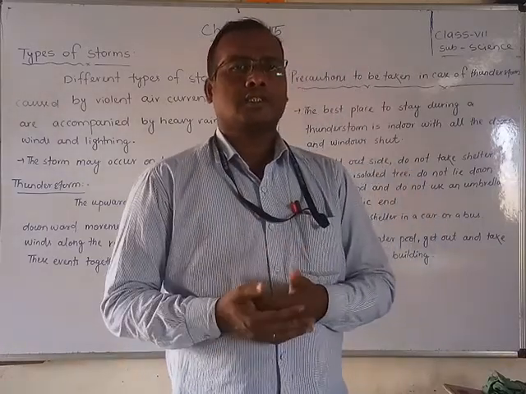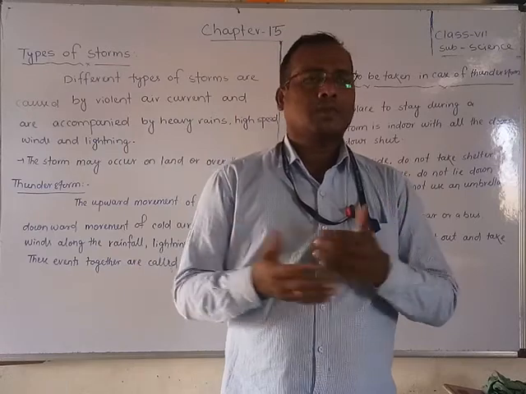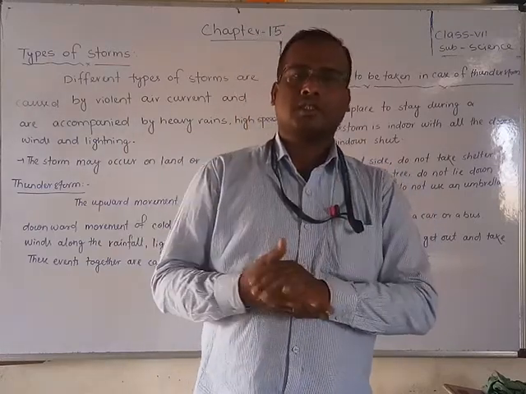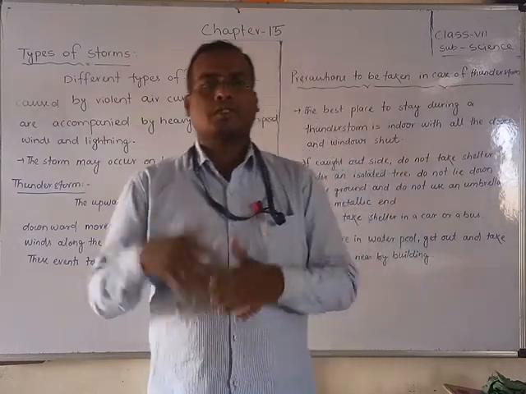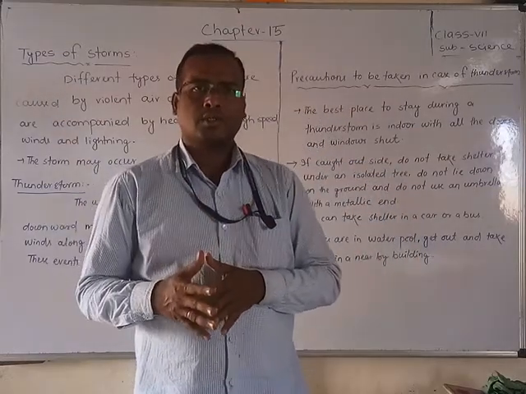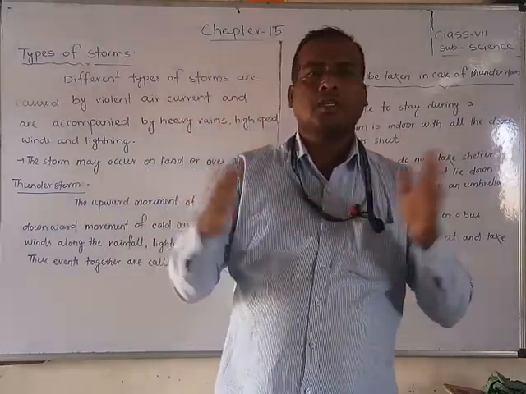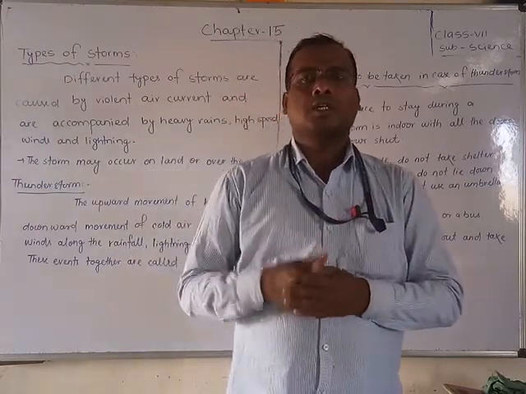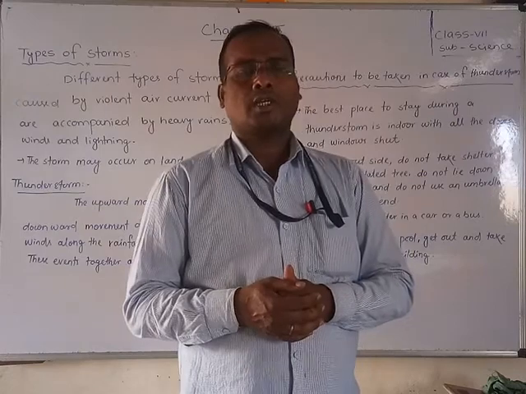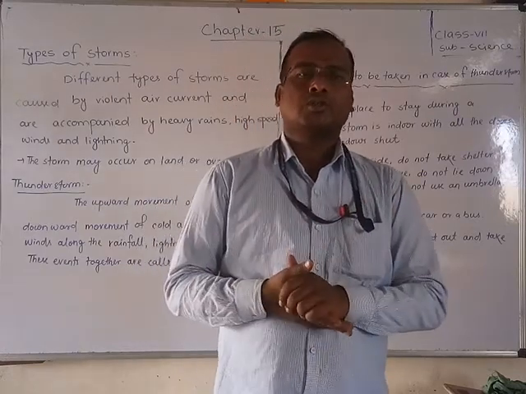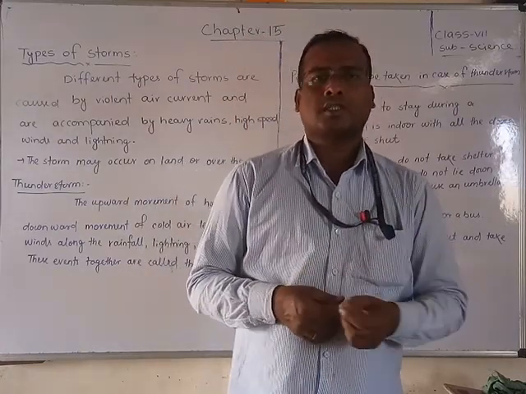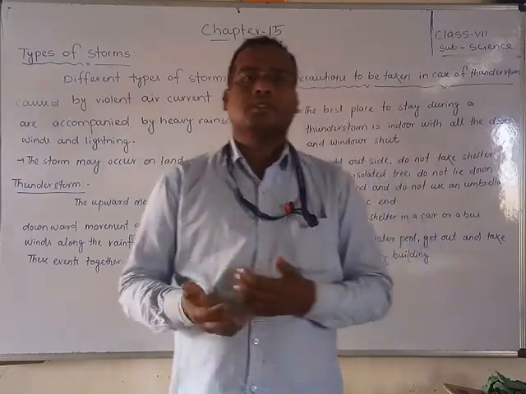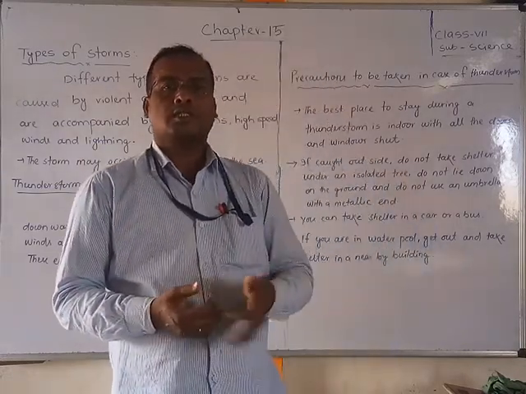Charges are discharged by the friction of ice, fish and water balls present in our atmosphere, in the clouds. They crush each other and make friction. Due to that friction, charges are created. Heavy friction is there, so that is why electricity is discharged. That electricity is called lightning. After that, the sound produced by the friction is called thunder.